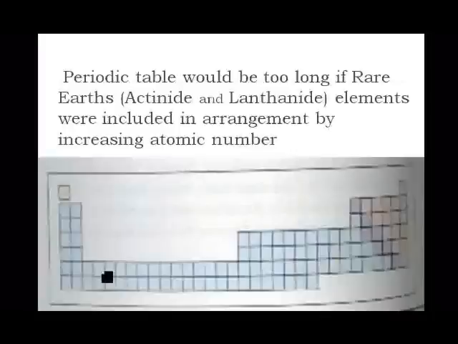The periodic table would have been too long if the rare earth metals were included in the arrangement by increasing atomic number. As you can see, this is what the periodic table would look like.